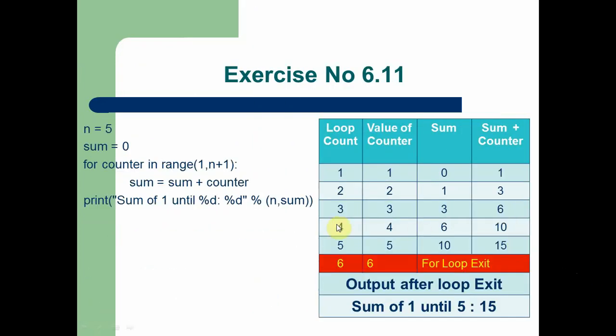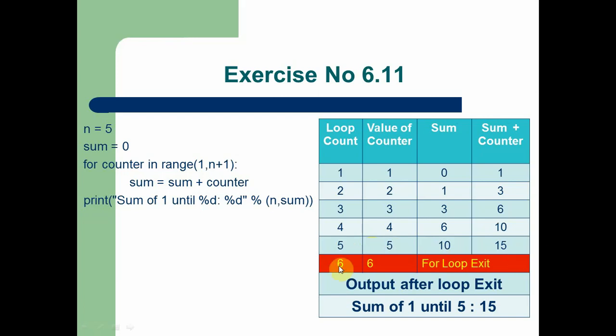When the fourth count is executed, the value of the counter variable is 4. So the sum value is 6, and 6 plus 4 gives 10. Each and every time the sum variable is incremented and added with the numbers. After executing loop count 5, the counter variable is 5, the sum value is 10, so 10 plus 5, 15.